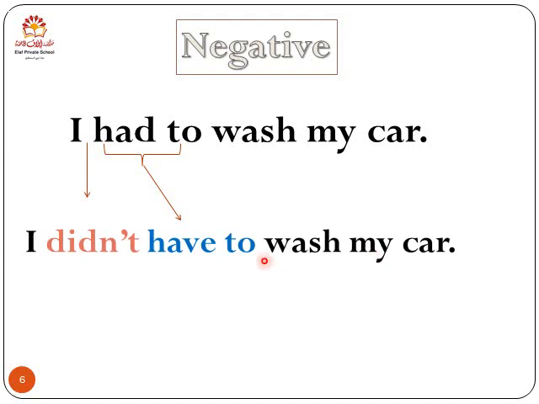Now, some of you might ask, why did I use have to, not had to? Well, that's a great question. Because I have this auxiliary verb, which is didn't, I have to get this verb into infinitive. So every time you have do, does, or did, you have to put the verb in infinitive form. So I didn't have to wash my car.